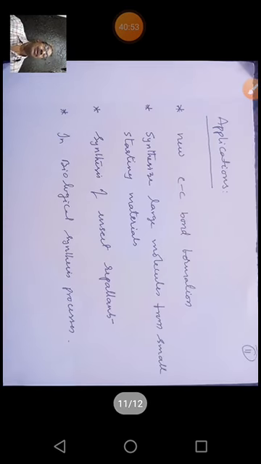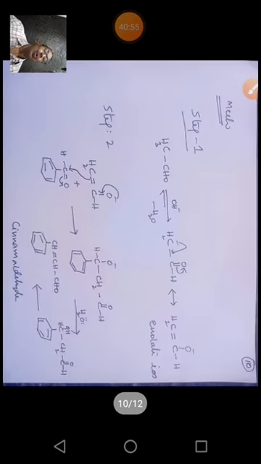We have studied that the carbonyl compound should have alpha hydrogen, but in this case, between two carbonyl compounds, at least one should have alpha hydrogen, and only then does the reaction take place. So this is a crossed aldol reaction.